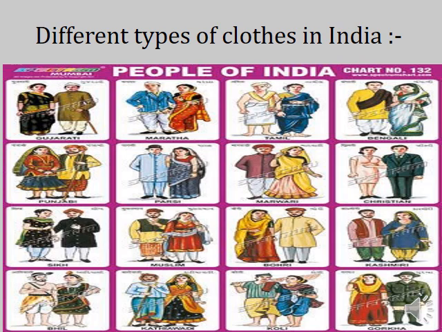Different states have different traditional dresses. In Punjab, Sikh people wear the Punjabi dress. This is a Punjabi traditional dress. Christians wear this dress. In Kashmir, they wear the Kashmiri dress. Look here, this is a Kashmiri dress. So, these are the different traditional dresses which people wear in different parts of India.